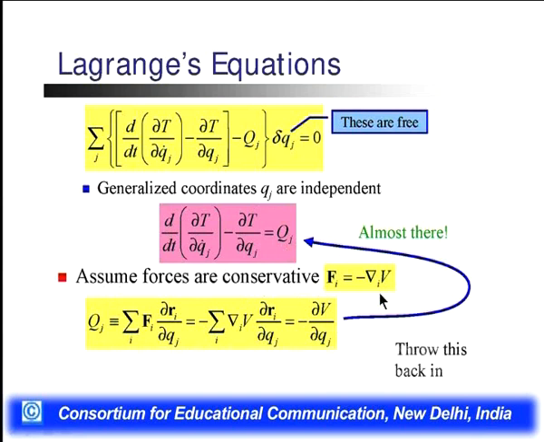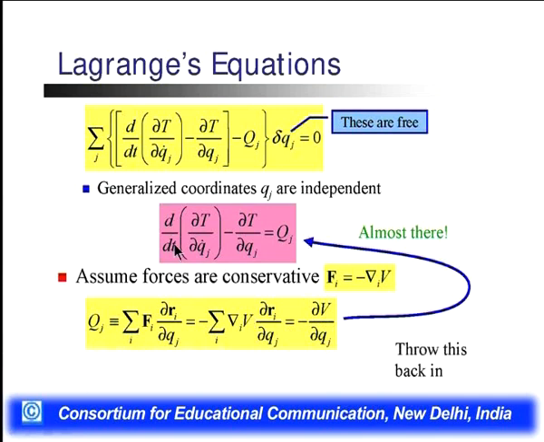Assume forces are conservative, we know that Fi is equal to minus del i V. So we have Qj is equal to summation i Fi dot del Ri by del Qj. So this will become minus, we replace this Fi with minus del i V, that is the potential energy, del i V dot del Ri by del Qj, which is equal to minus del V by del Qj, and again this will be equal to this value, that will be the Qj.